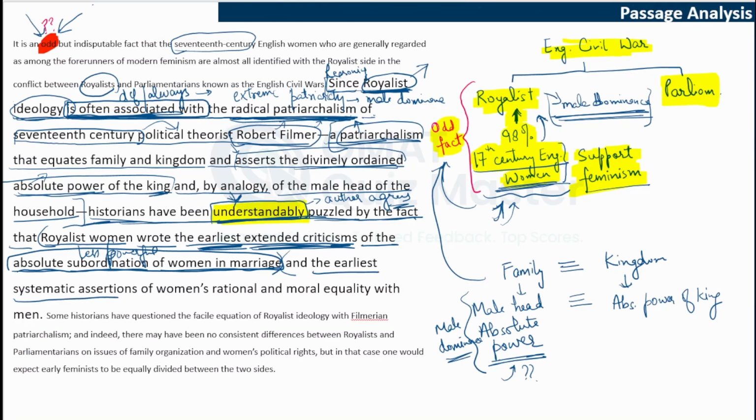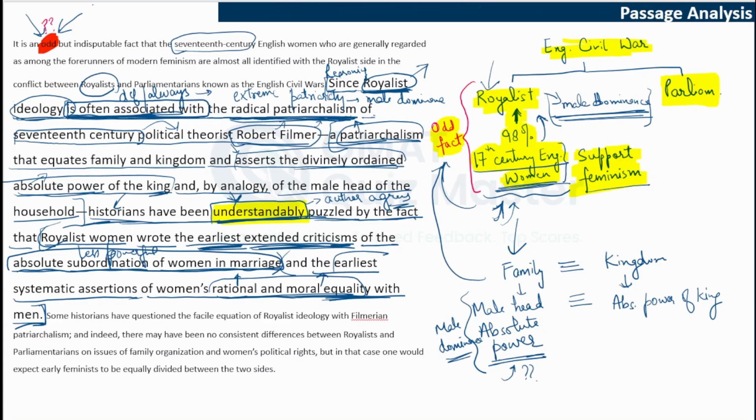And what else did they do? The earliest systematic assertions of women's rational and moral equality with men. So they again wrote something else, the first few systematic assertions of women's rational and moral equality. So they said that women are equal with men in terms of these two aspects. They advocated for men-women equality. So these two things are puzzling these historians: if these women have associated themselves with the royalist side, which is linked to this kind of patriarchy, why were they writing such feminist works, the earliest feminist works?